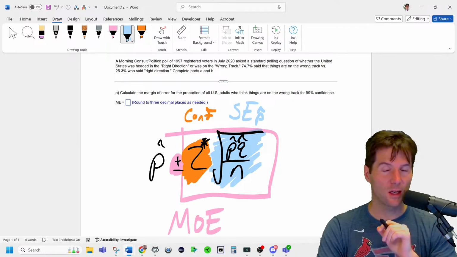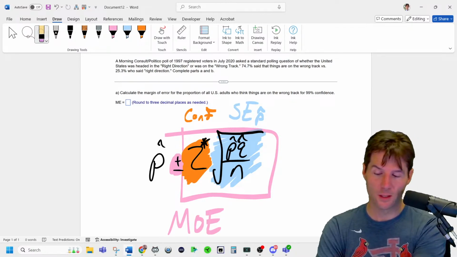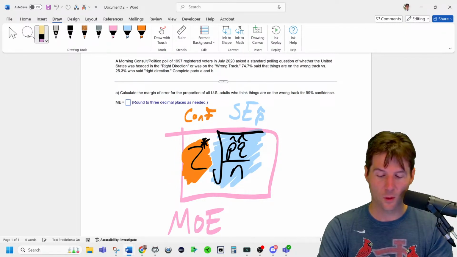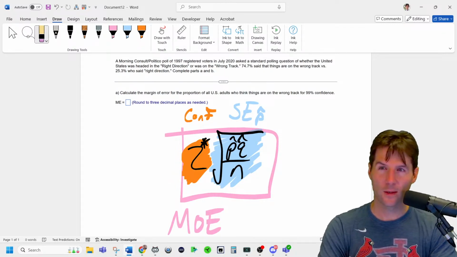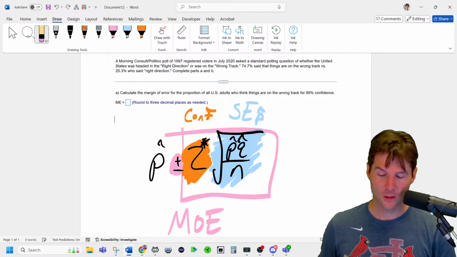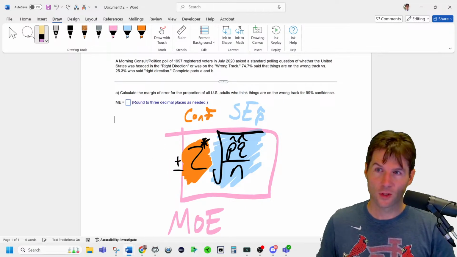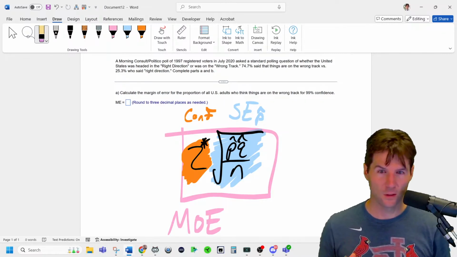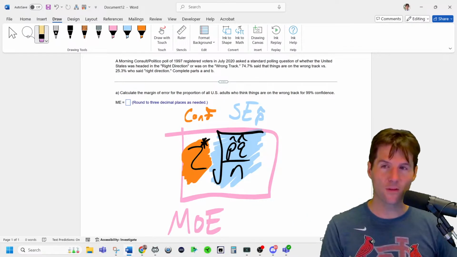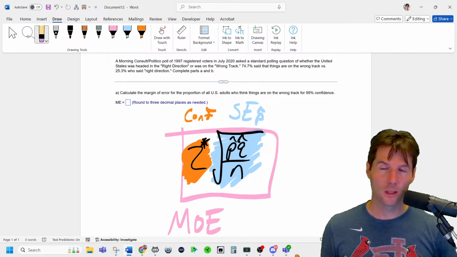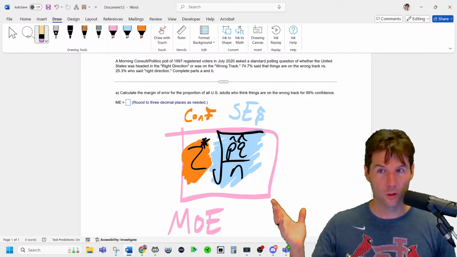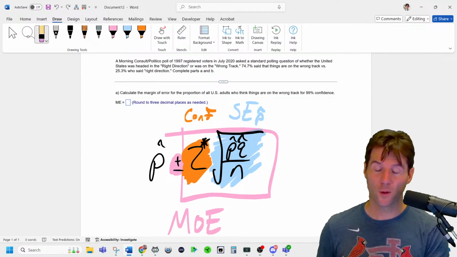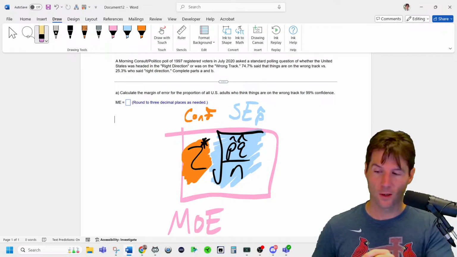So if it asks us to calculate the margin of error, I'm going to delete everything here because we're only calculating this quantity. Does that make sense, Noel? Because the question says, what is the margin of error? It's just asking, what's this value right here? So the first objective is, once again, to think about what we need to know to solve these. What is the margin of error? It's a plus or minus on an interval. Here's the plus or minus in the formula. So we're going to ignore the rest of the formula and only focus on calculating the margin of error.